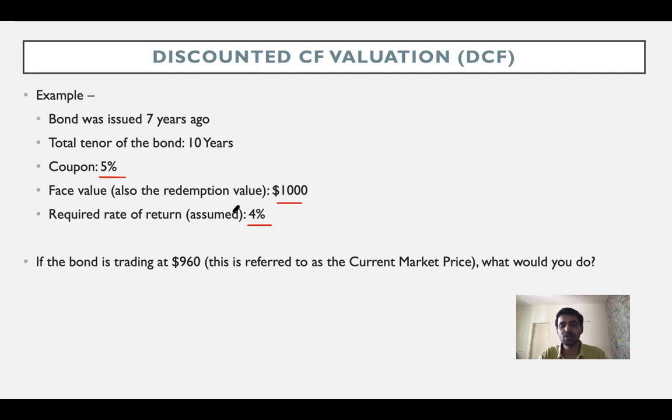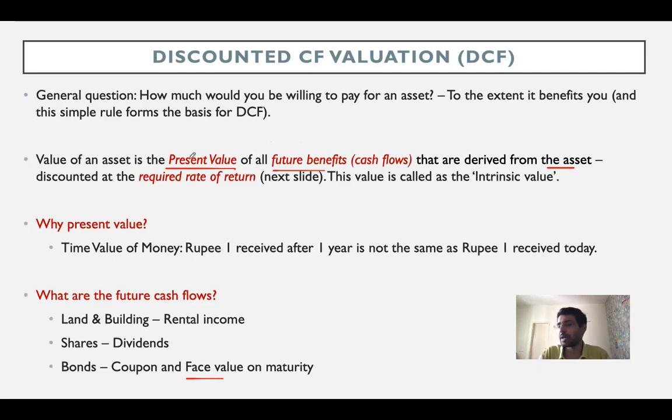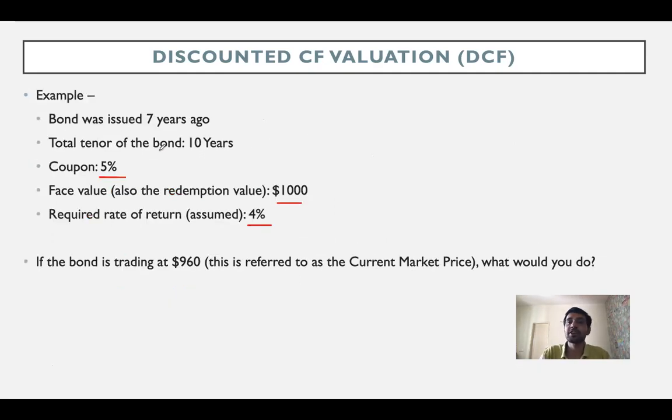Okay, now the most important thing is I have said future benefits, right? Future benefits refers to the cash flows that I'm expected to receive over the next 3 years. I am not going to be concerned absolutely about the cash flows that were paid in the last 7 years, because I am buying an asset today because I hope that it benefits me in future, right? I'm not buying an asset today because it has benefited somebody else in the past, right? When I buy an asset, I look at what I'm going to benefit out of it in future, right? So that's why we're always looking at the future cash flows, always at the remaining cash flows.